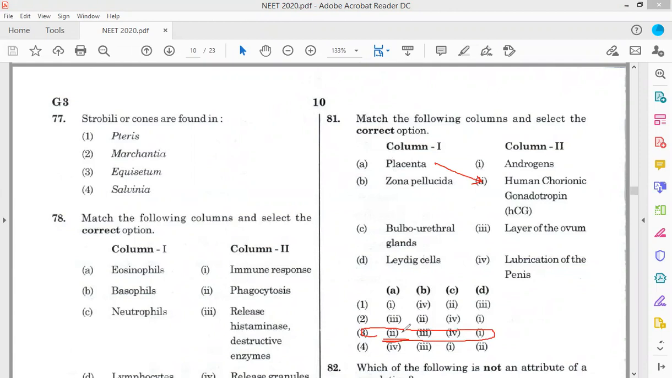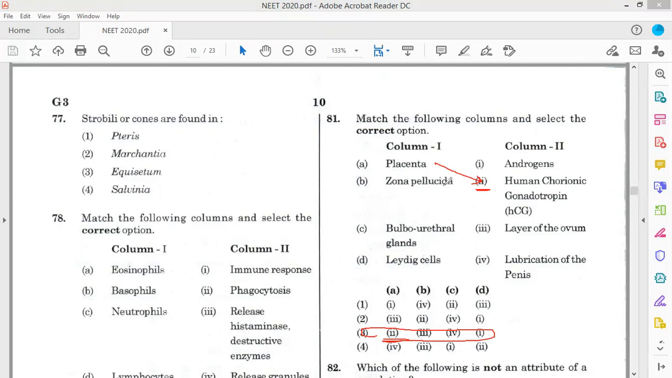That is, answer 81 will be 3. 81. That is placenta to human chorionic gonadotrophic hormone, which is correctly matched. Following the match, select the correct option.